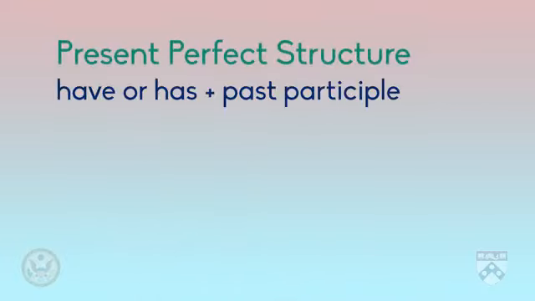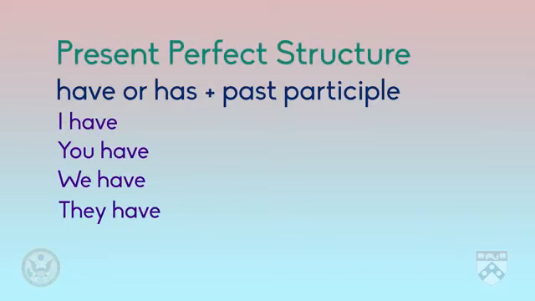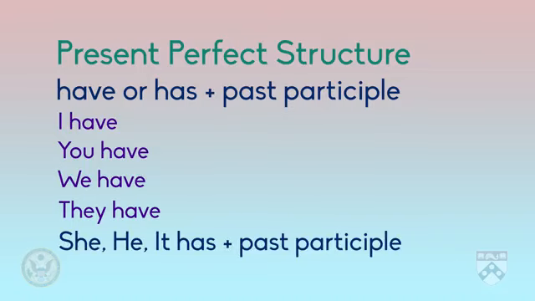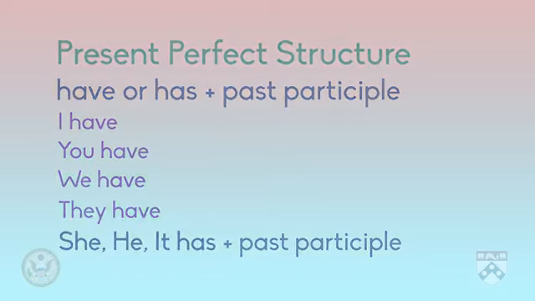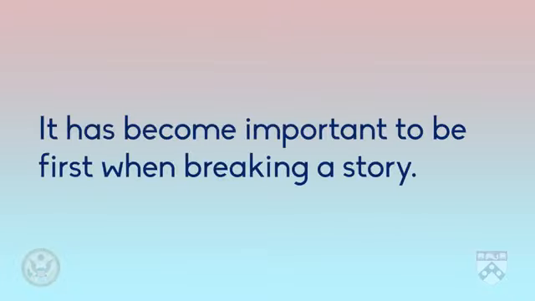To form the present perfect, we use the helping verb have or has, and the past participle of the main verb. Remember, we use have if the subject is I, you, we, or they, or any specific plural subject like journalists or newspaper. We use has for she, he, and it, or any specific singular subject like the editor or Michelle Obama. For example, it has become important to be first when breaking a news story.